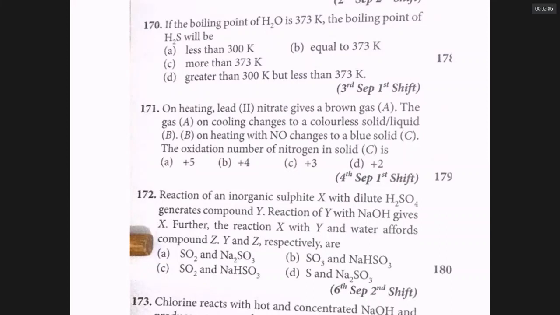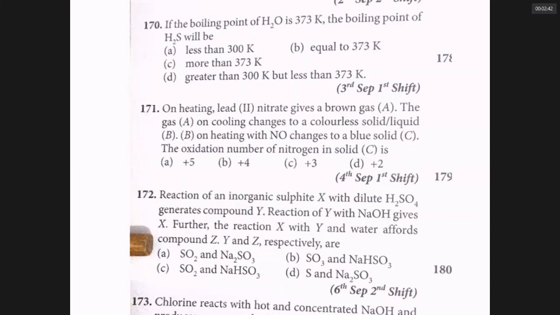When you add it with NO and cool, you get a blue color solid called N2O3. N2O3 is known as nitrogen trioxide or nitrogen sesquioxide. If you put this in water, you get nitrous acid. So N2O3 is called the anhydride of nitrous acid, HNO2. N2O5 is the anhydride of nitric acid. Nitric acid is a stronger acid than nitrous acid.